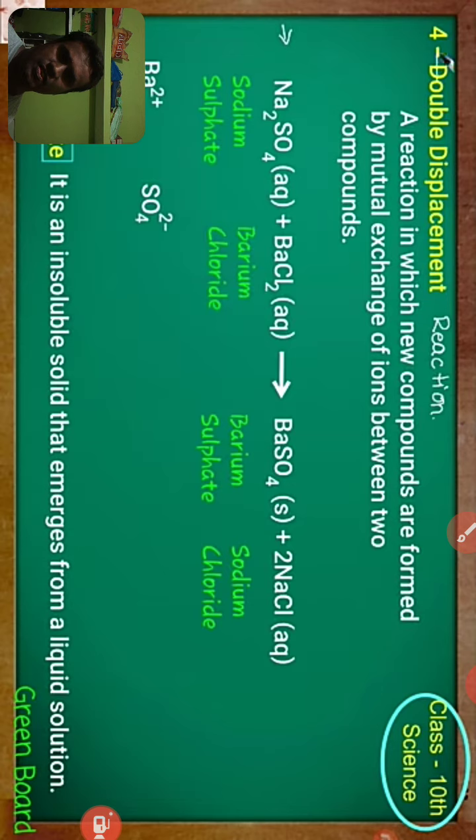In this case, new compounds are formed by mutual exchange of ions between the compounds in the reactant part. In the reactant part, we can see two compounds here.